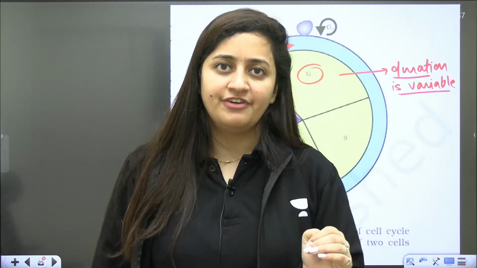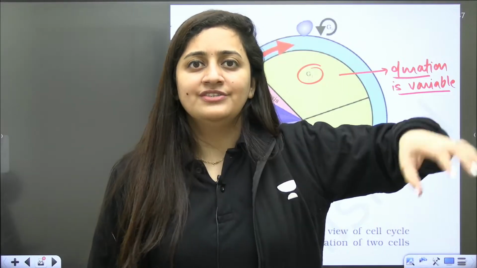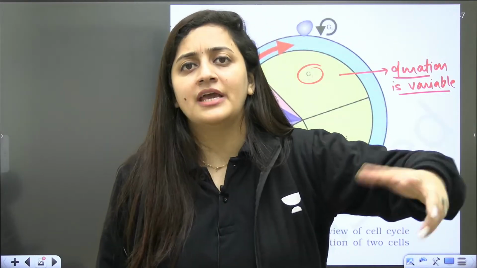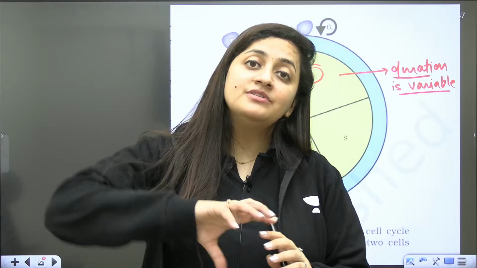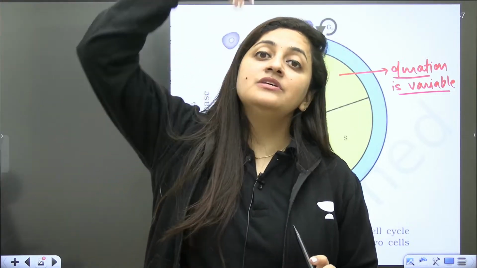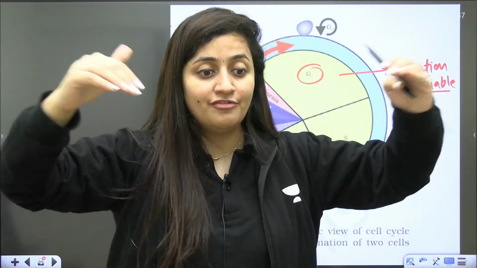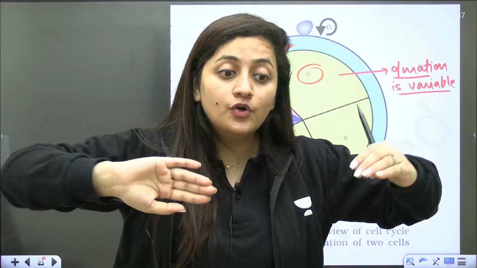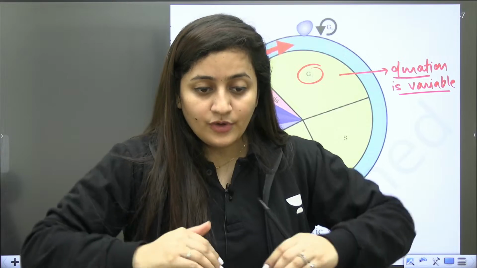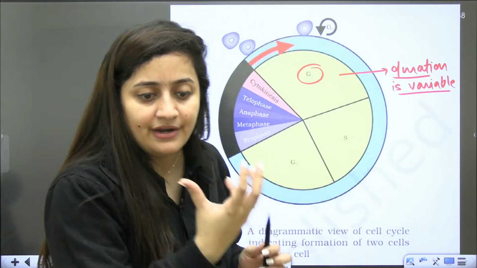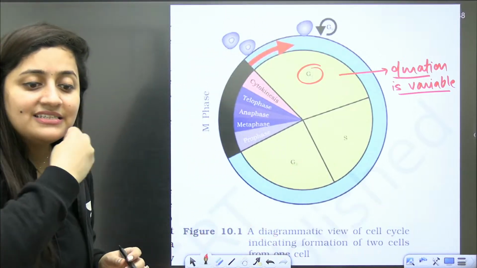Where cell division is very fast, maybe it will last for 10 minutes or 20 minutes, and sometimes even 30 minutes, or 1 hour, 2 hours like this. So it is a phase where the duration is highly variable.